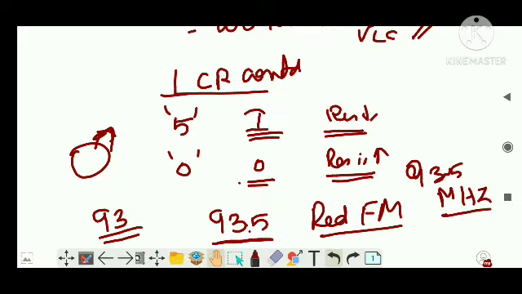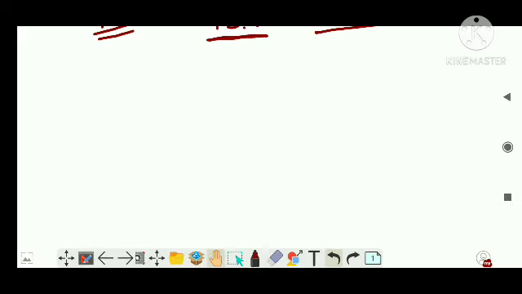You tune the radio to get a proper radio station, right? Now in FM radio we have what is actually an LCR circuit. So one of the applications of LCR circuit is that it can be used for tuning purpose.